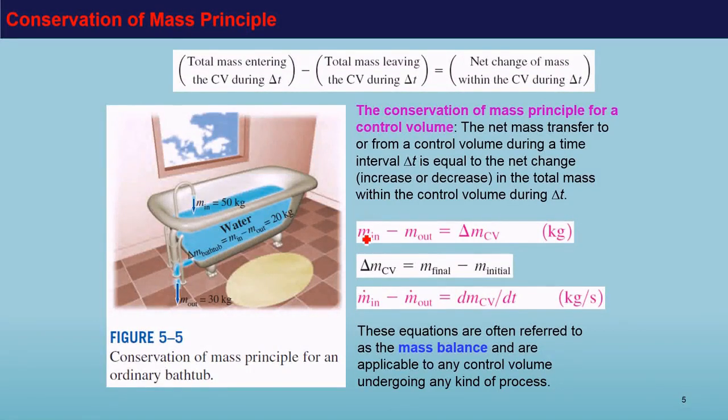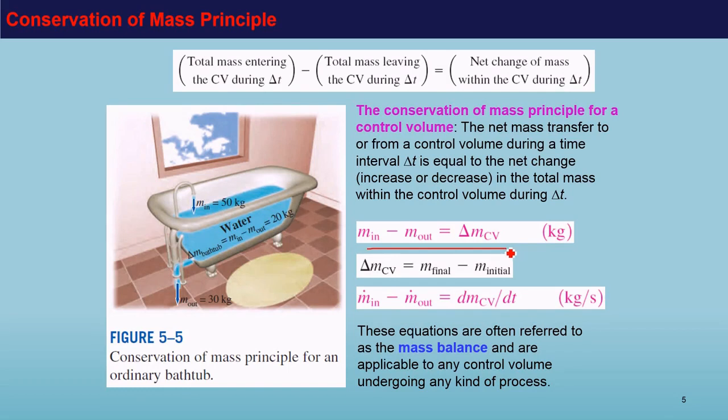Here we have the conservation of mass principle. You can see that this is very similar to the conservation of energy principle. The way that we write conservation of mass principle is total mass entering the control volume during delta t time minus total mass leaving the control volume during delta t time is equal to the net change of the mass within this control volume during that time period.